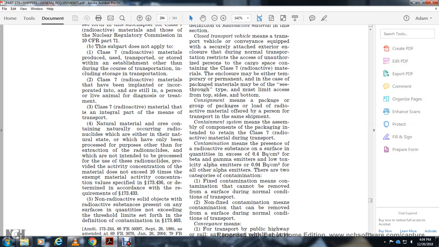Contamination means the presence of a radioactive substance on a surface in quantities exceeding 4 Bq per square centimeter for beta and gamma emitters and low toxicity alpha emitters, or 0.4 Bq per square centimeter for all other alpha emitters. There are two categories. Fixed contamination means contamination that cannot be removed from a surface during normal conditions of transportation. Non-fixed contamination means contamination that can be removed from a surface during normal conditions of transportation.